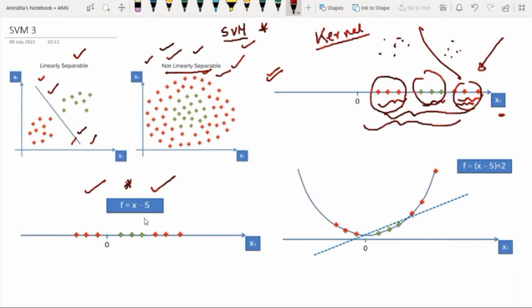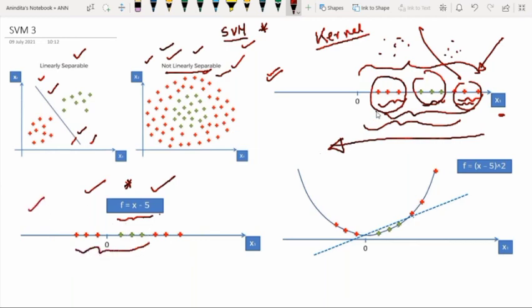Now what will we do if we use this mapping function x minus 5? This is the initial data points, and x minus 5 means we are pushing the points to the left. So we will get this kind of situation. This is the initial condition, and this is the current condition, right? We are pushing the points to the left. Now try to separate them. Can we separate them with any single line? Again the answer is no. So what can we do? Now we can try to process them. How can we process them?